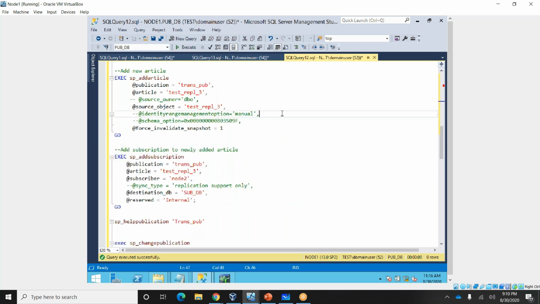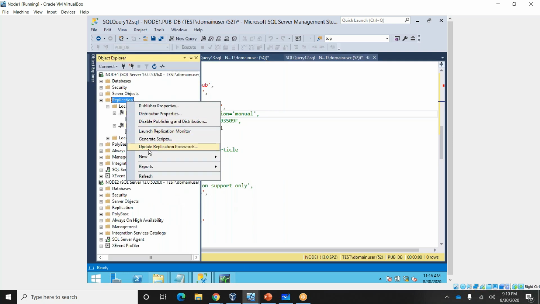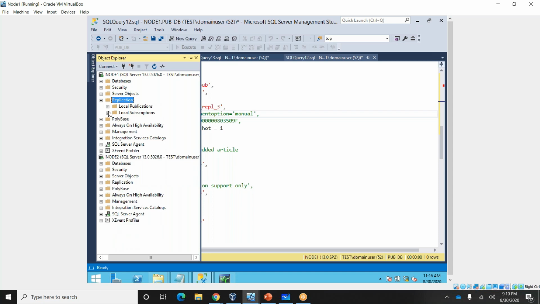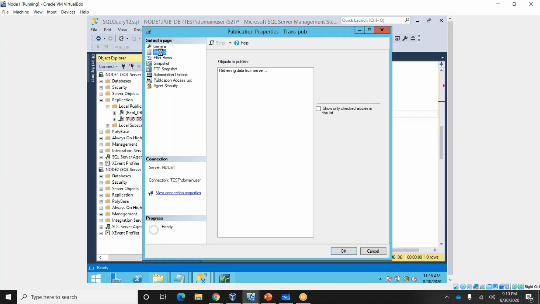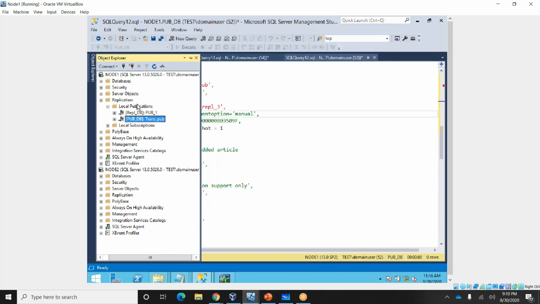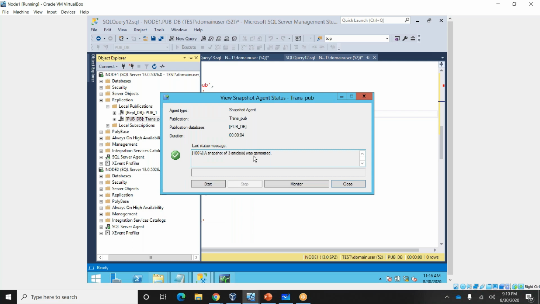So this is created. Now go and verify whether you are able to see the new table. Right click, you can go to the properties and see. So the fourth table is also included in replication, right? Now we'll go and run the snapshot. View snapshot agent. Now I am starting the snapshot.